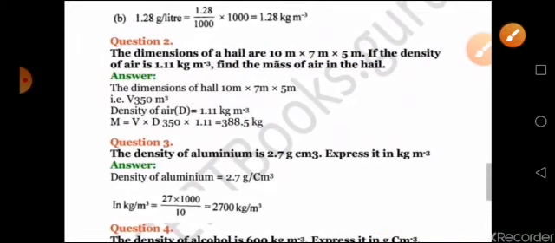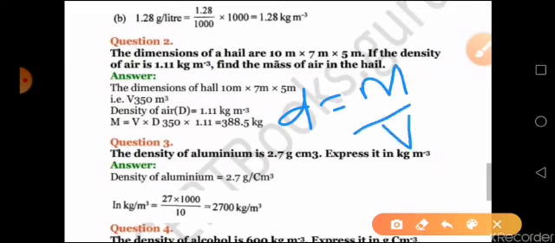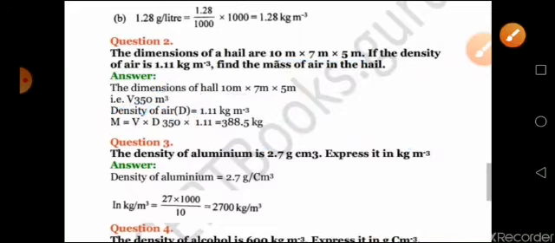Since the dimensions are given, you can find out the volume using the equation length into breadth into height. Now you know that the equation for density is mass upon volume. From this equation, mass will be equal to volume into density. Volume you have found out using the given dimensions, and density is given in the question. Just multiply and find the answer. That is all about your question number 2.